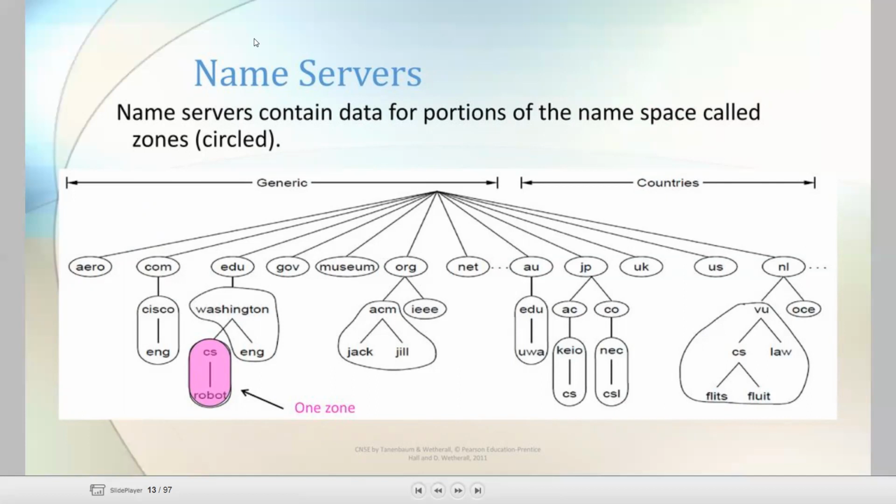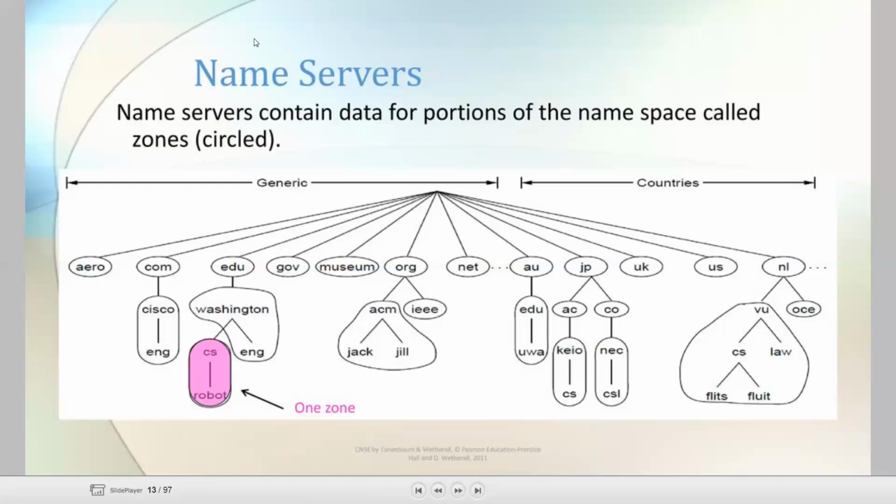Let's take an example. We give a name that will be converted to an IP address. This makes it possible for a user to access a website by typing the domain name instead of the website's actual IP address. We are not typing any IP address of the website we are going to visit. We simply type www.someabc.com in the address bar, and the name server will translate the domain name into the IP address.